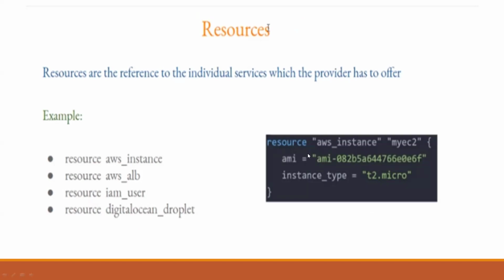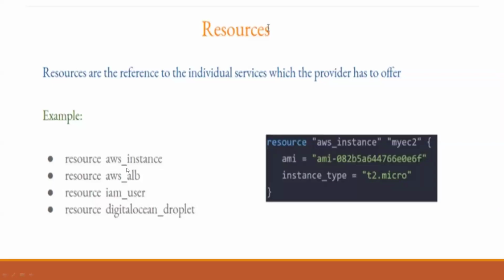Take aws_instance. What is this resource? We are providing the AMI and the instance type. Why are we not providing all the attributes? Because those are optional. Terraform provides required attributes and optional attributes. If an attribute is optional and we do not provide it, Terraform handles the optional ones automatically.